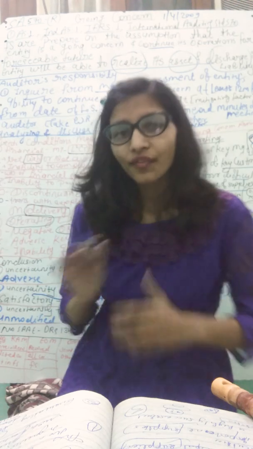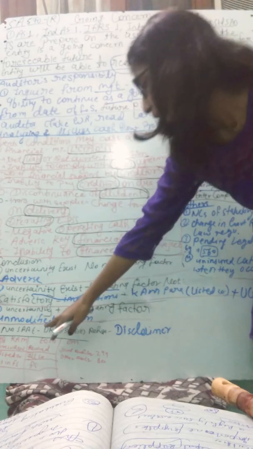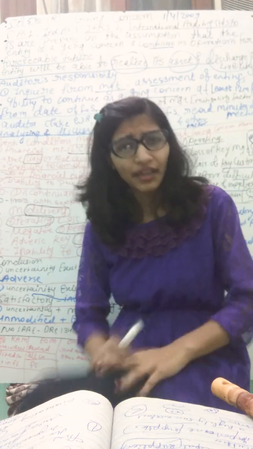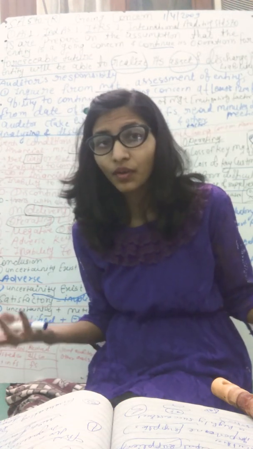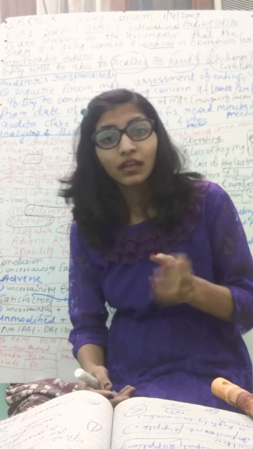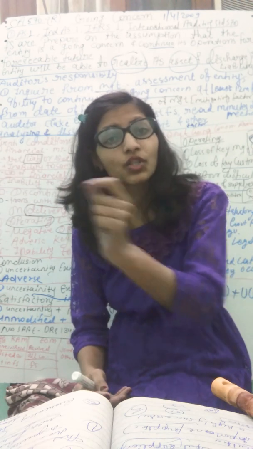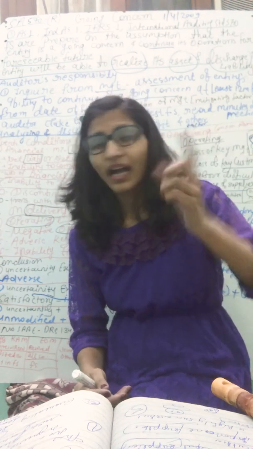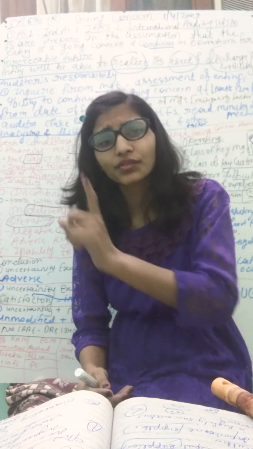Okay, then finally one more situation arises where there is no sufficient appropriate audit evidence. For example, you know section 134 subsection 3 of the Companies Act 2013, chapter number, I think chapter 9, auditor accounts.